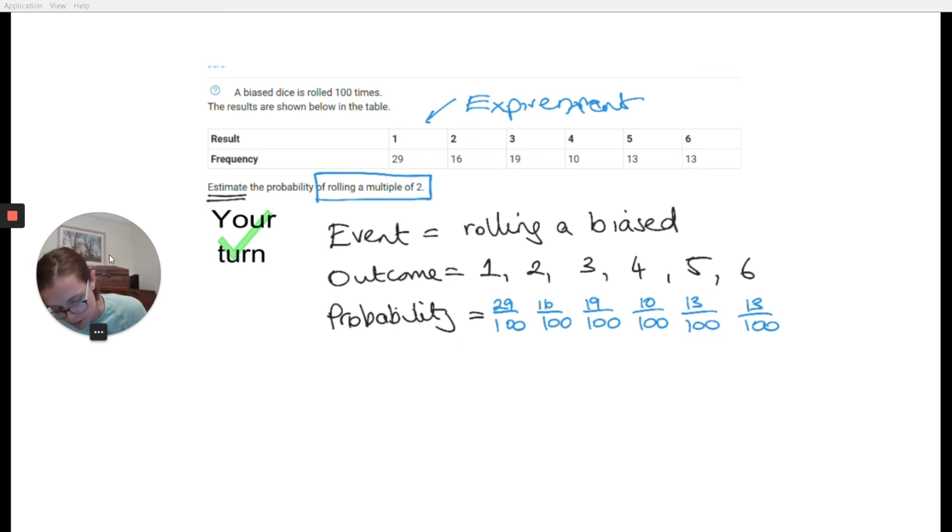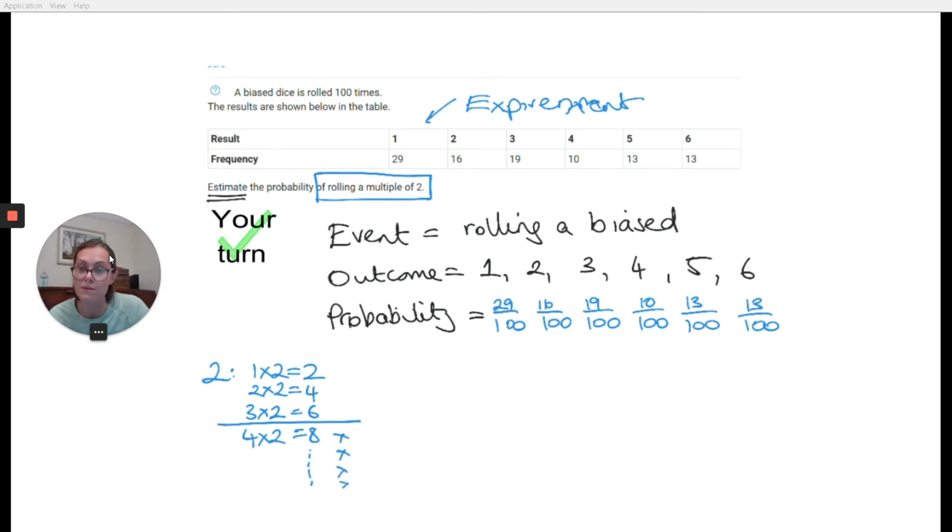Okay, welcome back. So multiples of 2. If you're a multiple of 2, it means you're in the 2 times table. So 1 times 2 is 2, 2 times 2 is 4, 3 times 2 is 6, 4 times 2 is 8. Now I could go on, but there's no point, because those numbers are bigger than 6.